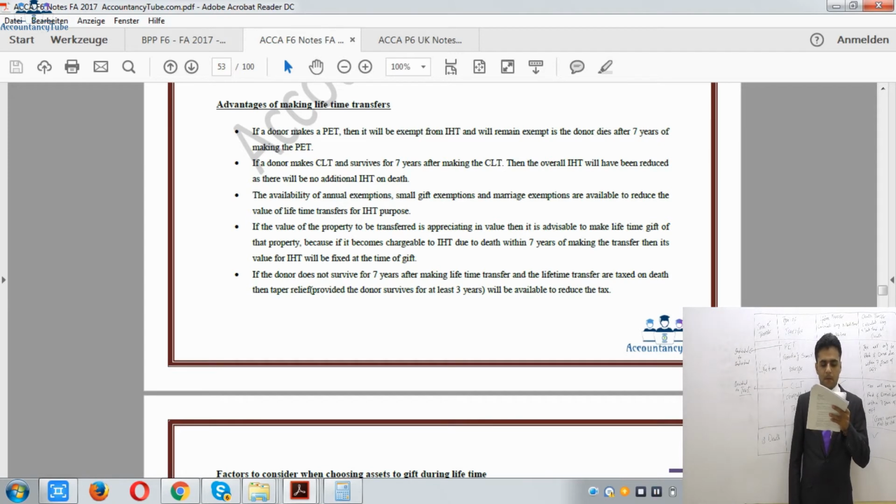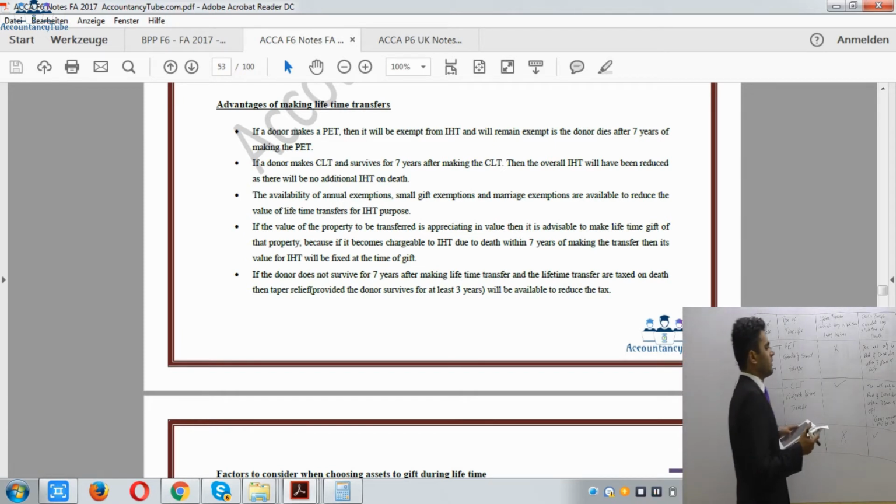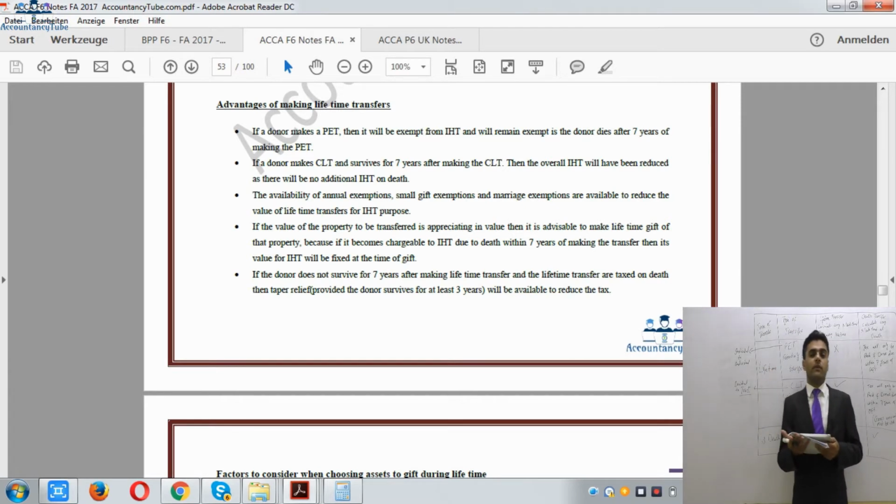Alright, now it should be considered whether the donor can afford to make the gift. I mean, you can't do it like this: if you had just one house in which you are living and you have gifted that house, where would you go? So you can't do it like that, you will have to consider that as well.